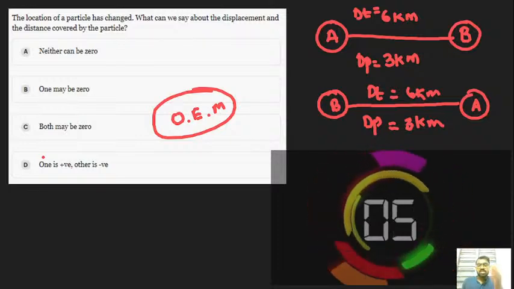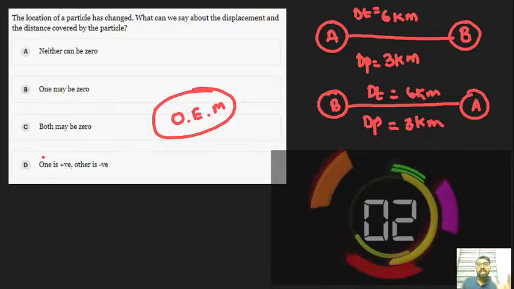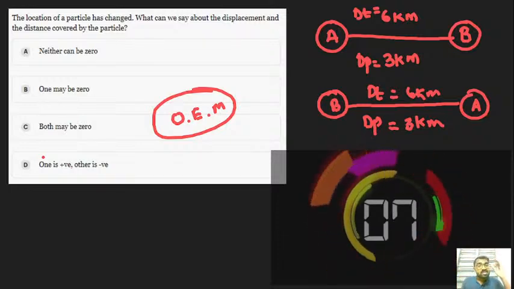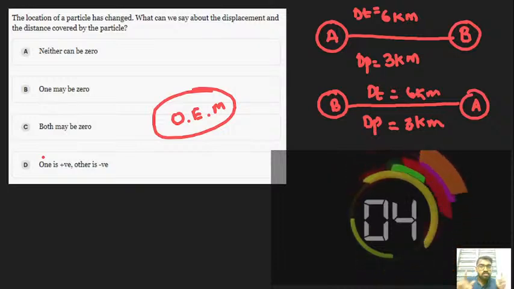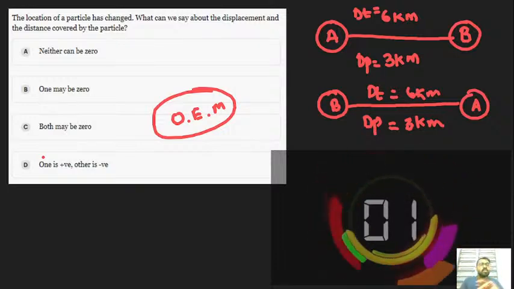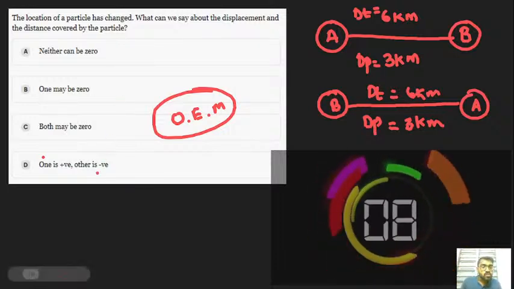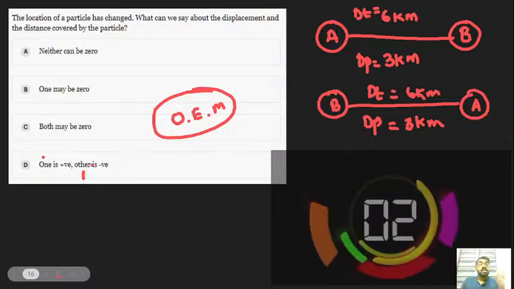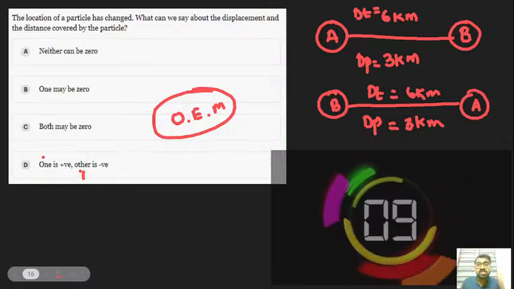Here the distance is a scalar quantity as well as the displacement is a vector quantity. Got it? So a scalar quantity can't be negative. So here the distance can't be negative. So how can we choose the displacement to be negative? The word other is the major problem with this option.